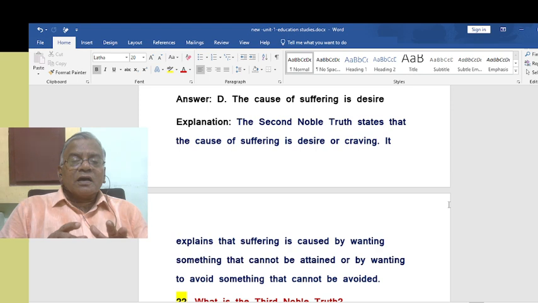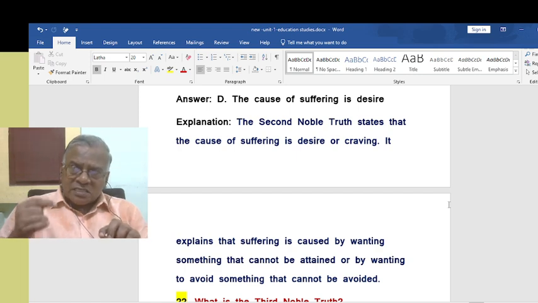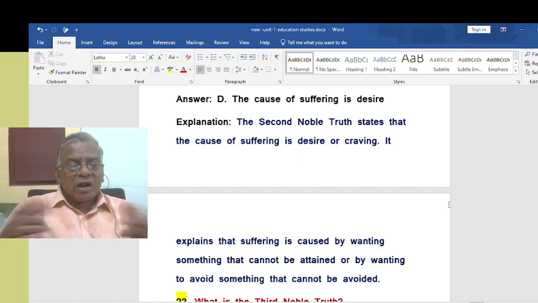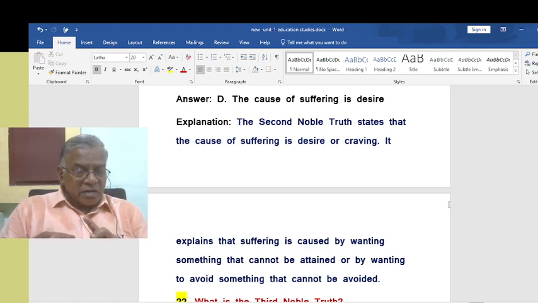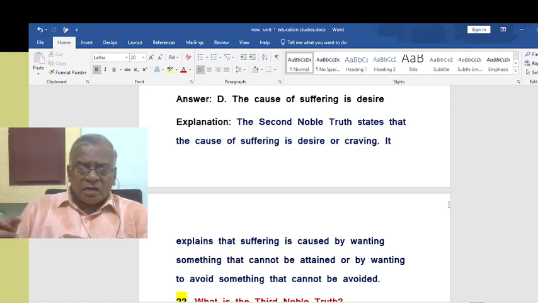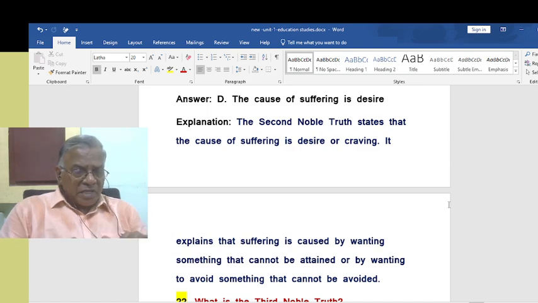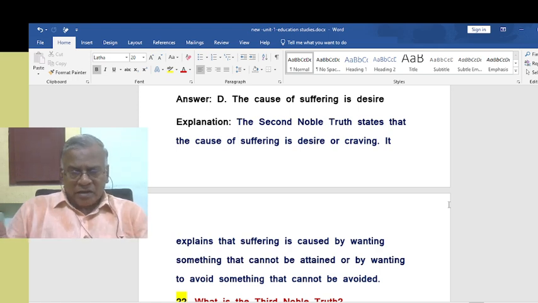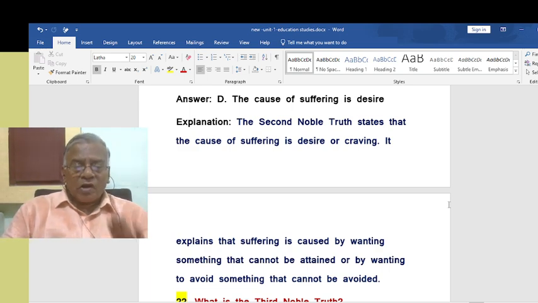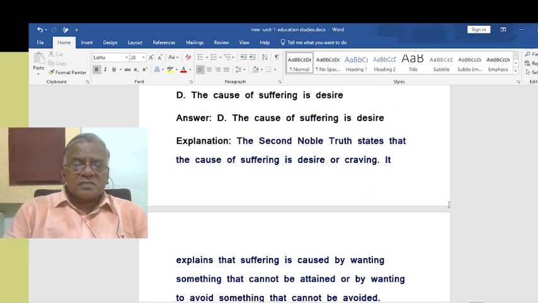This second noble truth explains that suffering is caused by wanting something that cannot be attained. You cannot attain, but still you want it, and because of that, suffering. In another condition, by wanting to avoid something that cannot be avoided. You cannot avoid certain things, but then you want to avoid. That is also suffering. Both ways. Suffering comes from both ways. Wanting something that cannot be attained, or wanting to avoid something that cannot be avoided. Very interesting, no? So we have to keep this in mind. Very important concept. The second noble truth.